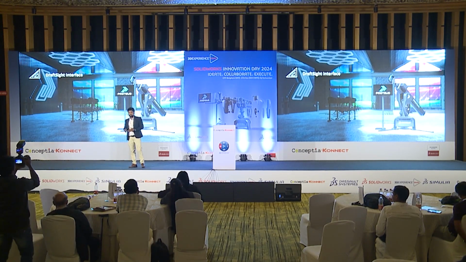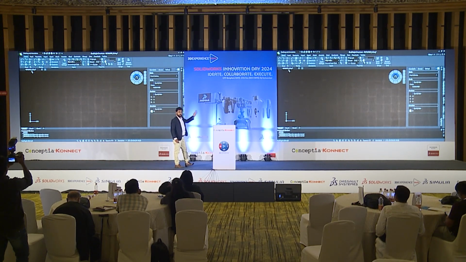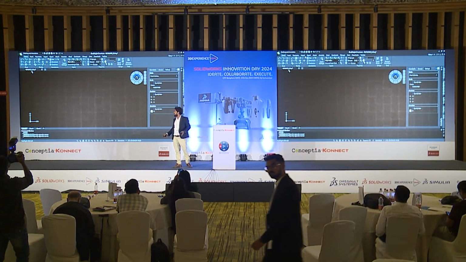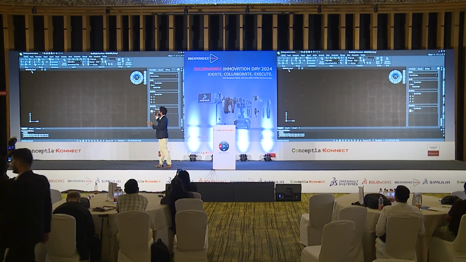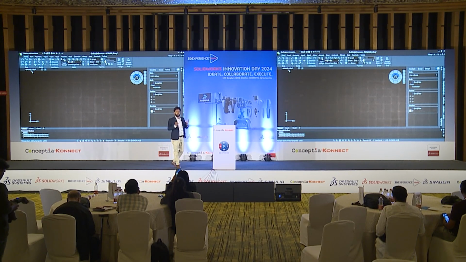Okay, let's see the DraftSight interface here. You can see this is the DraftSight interface. You can see the drawing tools, modify tools, annotations, and even the layer management and properties, all in the interface. The atmosphere looks like your same 2D existing software, right? Not only the interface, even the commands.